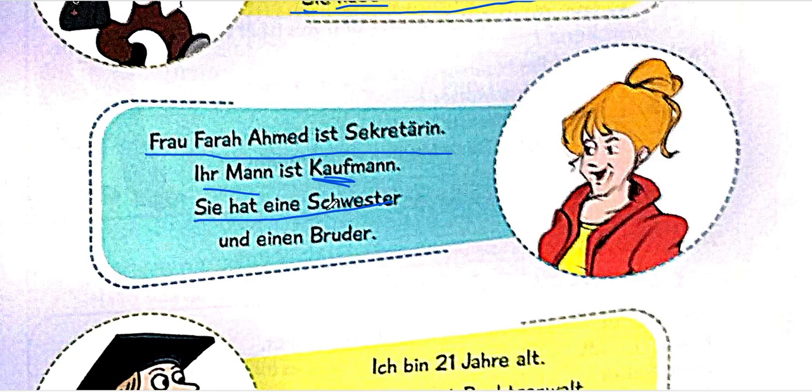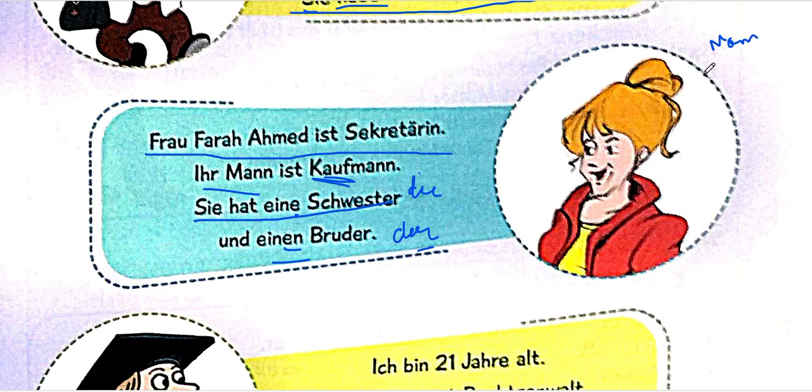You can see with Schwester we have used eine and with Bruder we have used einen. The reason is that Schwester is feminine, so it uses die, and Bruder is masculine, so it uses der. So if it uses der, then why did we add en? Because there are a few cases in German. The first one we learned was nominative.